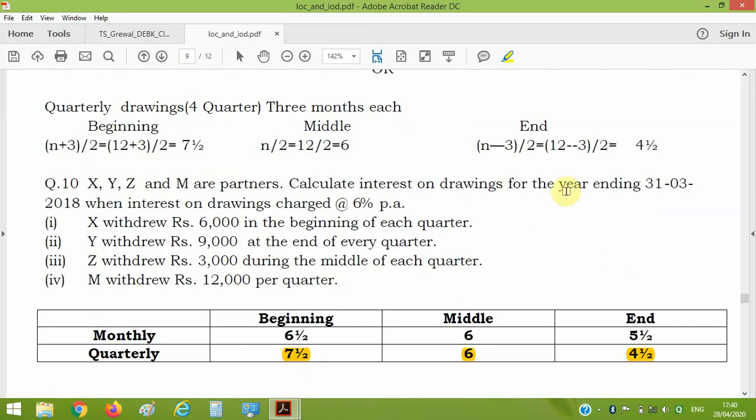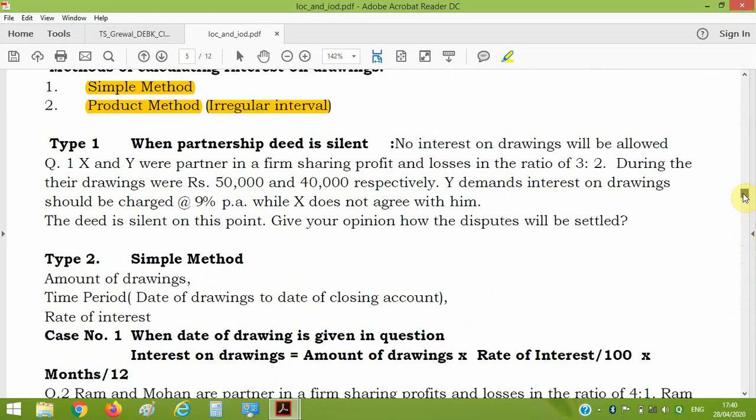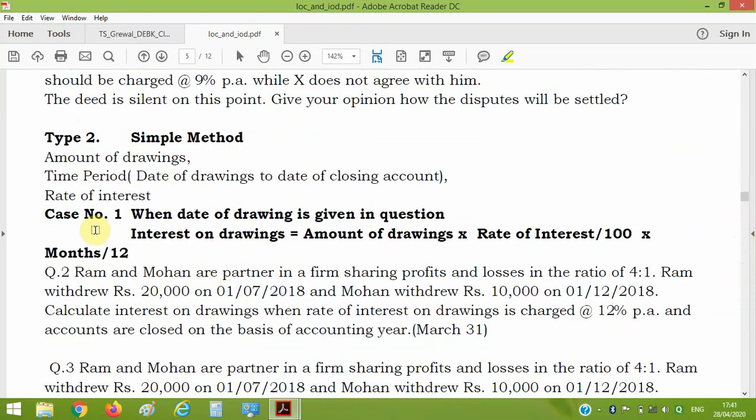I am also discussing with this slide how we have computed these values, that is interest on drawing. I'm discussing the complete interest on drawing in this format. Case 1, when the date of drawing is not given. If the date of drawing is not given in the question, it is a very easy question. Interest on drawing will be amount of drawing into R by 100 into 6 by 12. If the date is not given, just write 6 by 12.